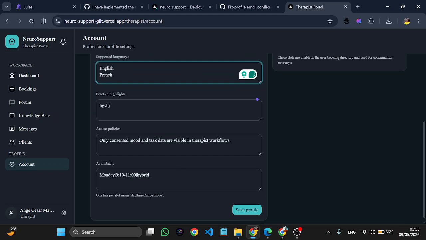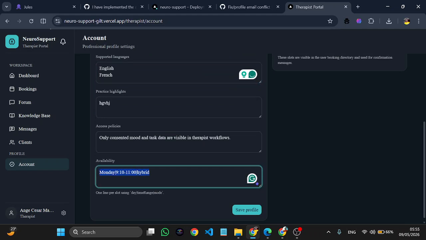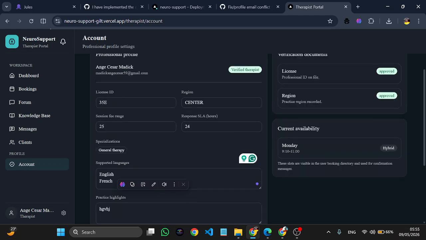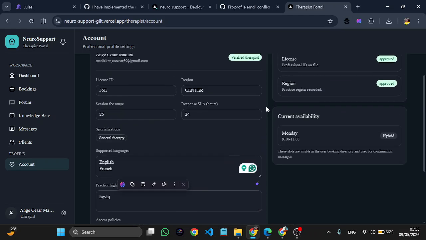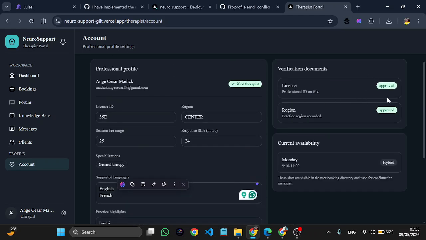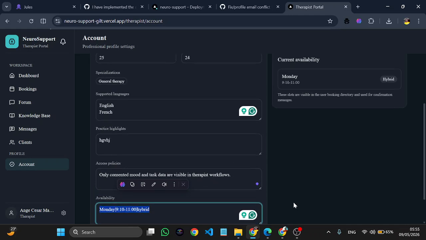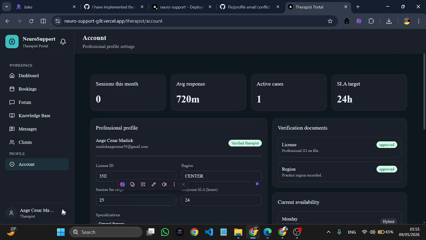This is the format in which you have availability. Monday, the time, then hybrid, can be hybrid, can be online, or it can be on-site only. And it will appear like this: verified, approved license, approved region, and so on. So that is how the therapist presents themselves.